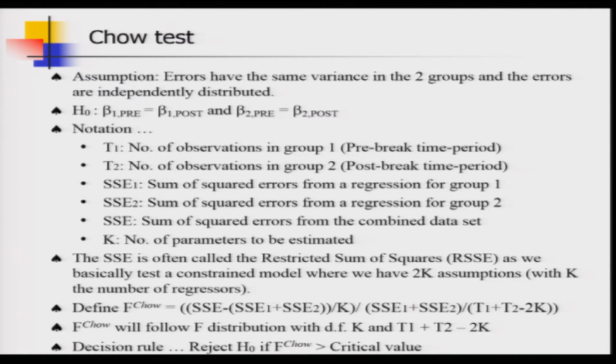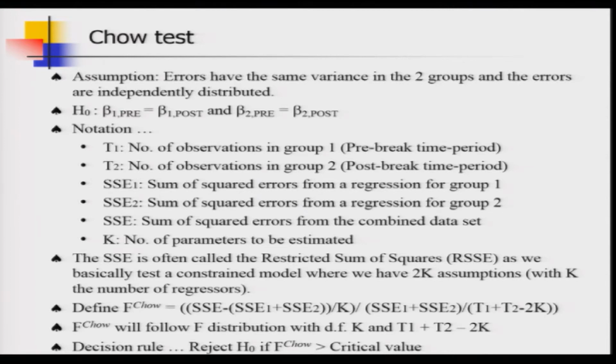SSE1 is the sum of squared errors from the regression for group 1. SSE2 is the sum of squared errors from the regression for group 2, and then there is a combined SSE, which gives me the sum of squared errors from the combined data set. And K is the number of parameters to be estimated. So, if there are small k explanatory variables and one intercept, then this capital K will be equal to small k plus 1.